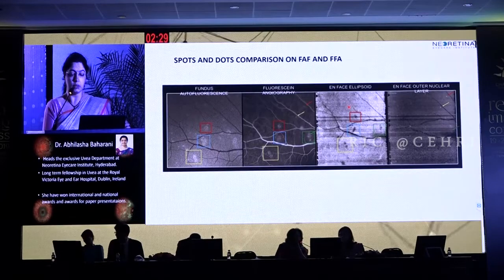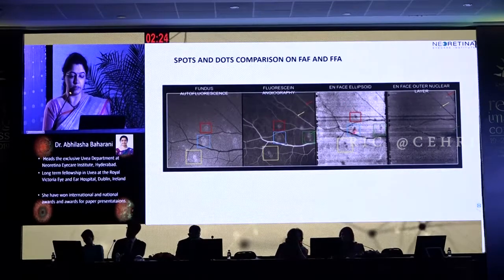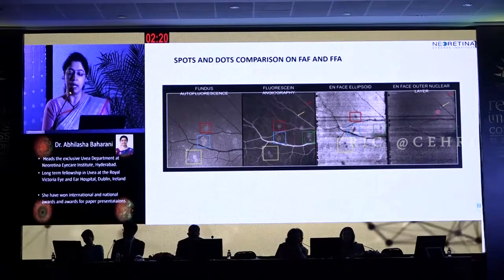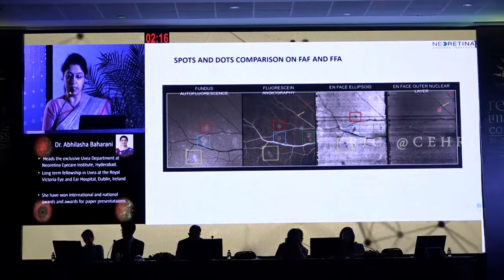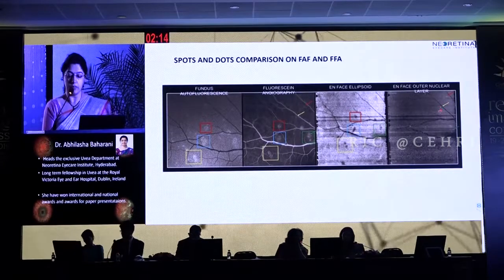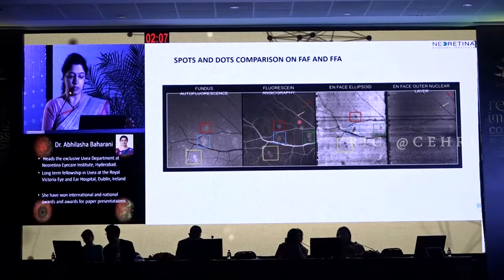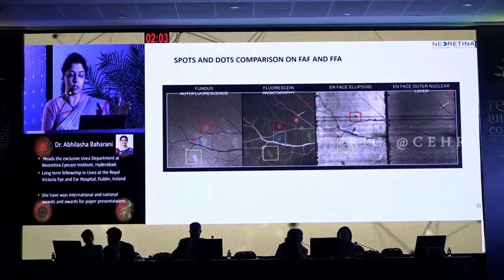En-face OCT through the ellipsoid zone shows hyporeflective spots, and through the outer nuclear layer shows hyperreflective dots. Now according to this study, hyperreflective dots correspond with the fluorescein angiography dots, but they did not see those hyperreflective dots on the fundus autofluorescence.